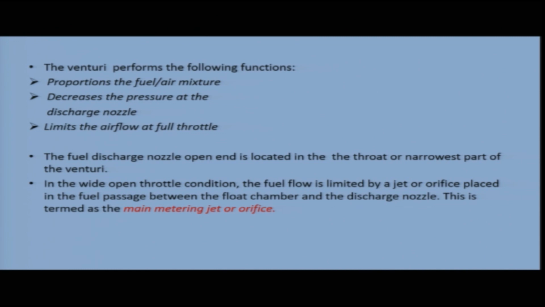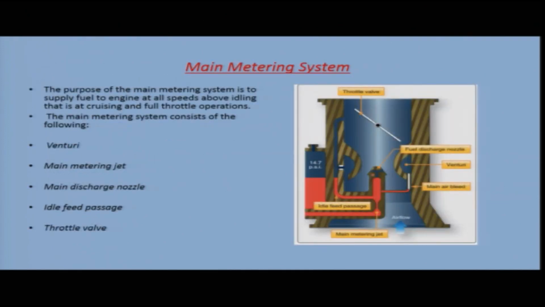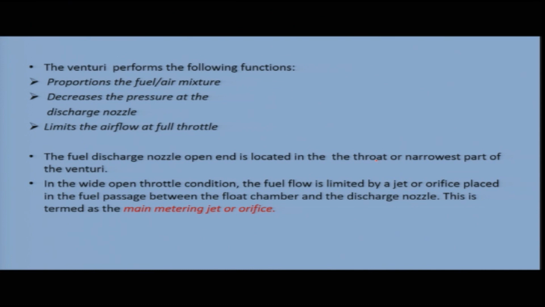The fuel discharge nozzle open end is located in the throat or the narrowest part of the venturi. So, now you see in the diagram your fuel discharge nozzle is in the throat of the venturi. It is here in the throat. So, at this point the pressure is minimum. You have low pressure.